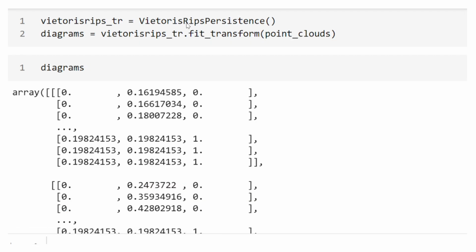We can then create an object that will create our Rips persistence, and then we send our point clouds through the fit transform, which will create our diagrams, which are stored in the NumPy array.